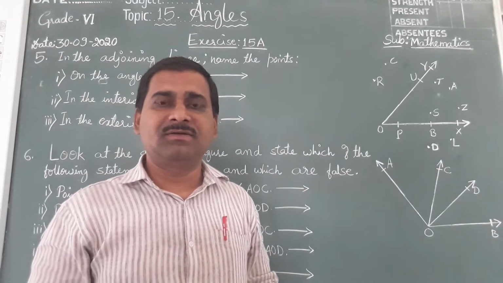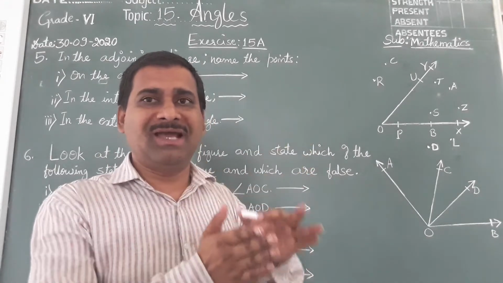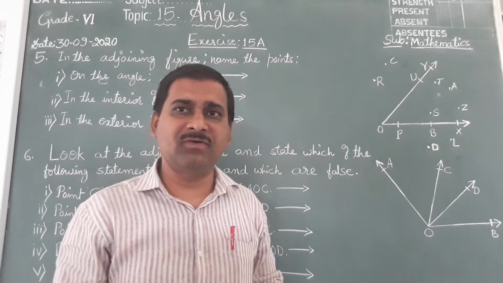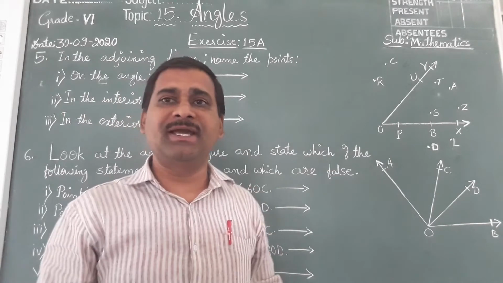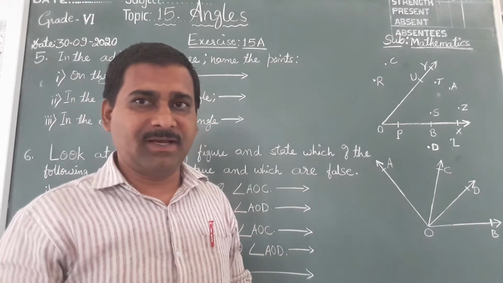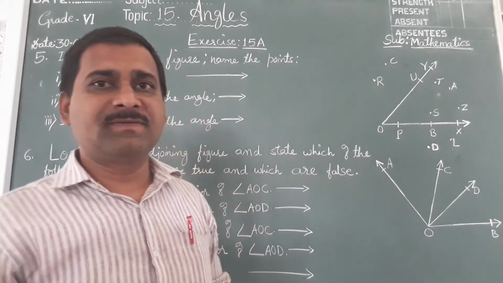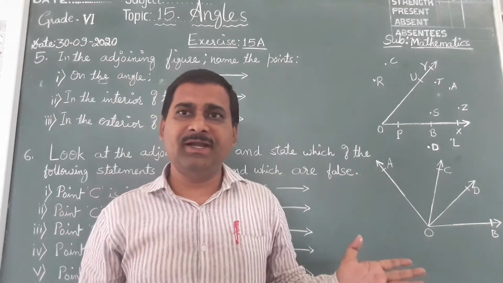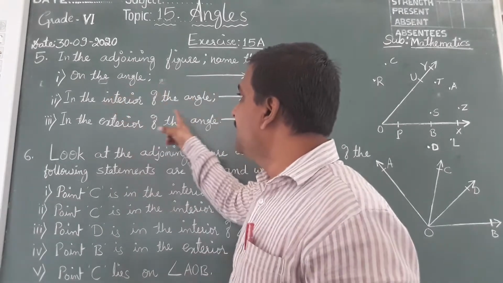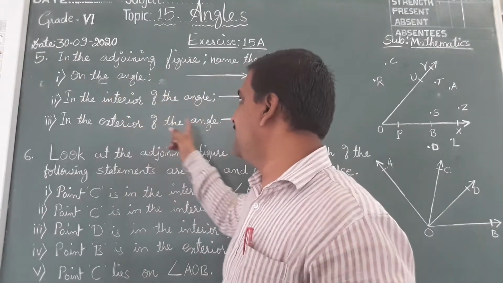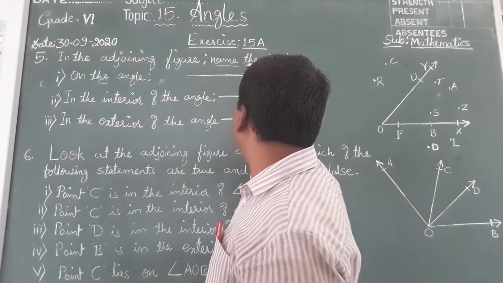So we observed the figure which is given and we wrote all possible angles. Understood, children? Now you are able to identify angles and you will be able to write them in a proper way. Now let us start interior points, exterior points, and on the line. Interior of the angle, exterior of the angle, and on the angle. You should name the points.